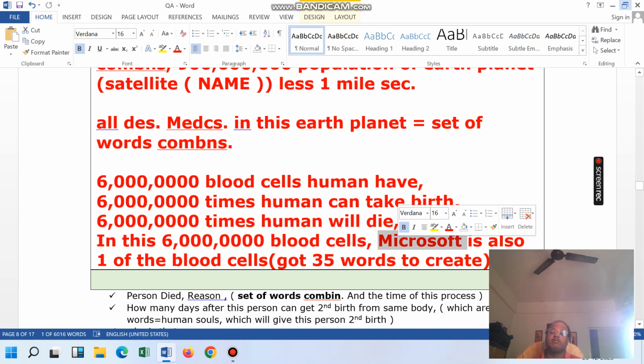So Microsoft has got leg, head, and the heart. That power Microsoft has, and each and every repairing, the damage, and then the death from those particular body parts, they have the authority. So Microsoft got 35 words, you can say.